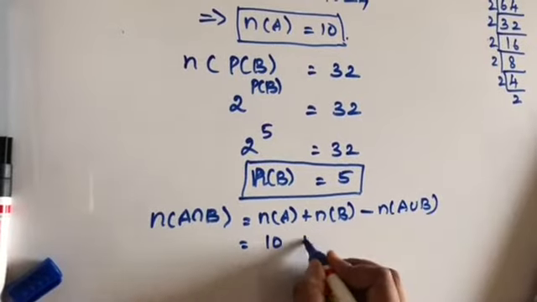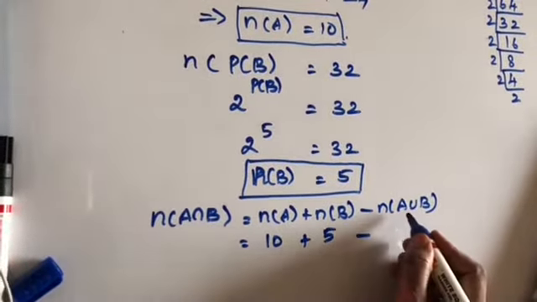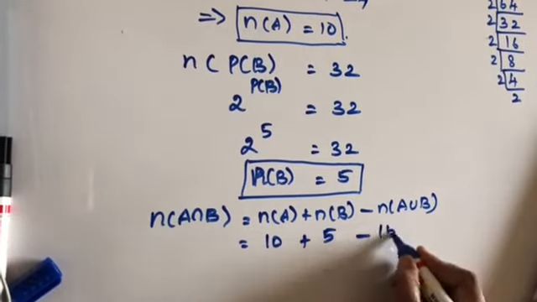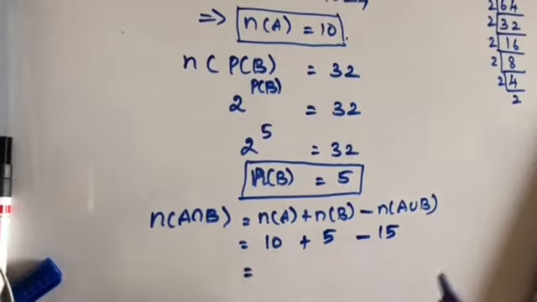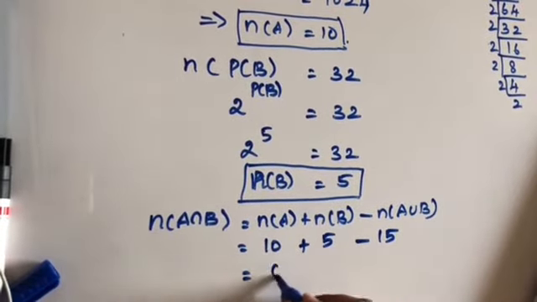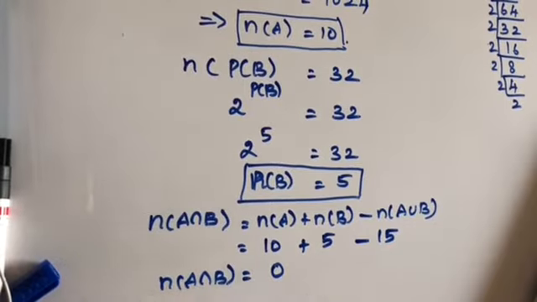10. What is b? 5 minus what is n of a union b? It is 15. Okay. So, that is equal to 15. 10 plus 5, 15 minus 15, and it is 0. So, n of a intersection b is equal to 0.